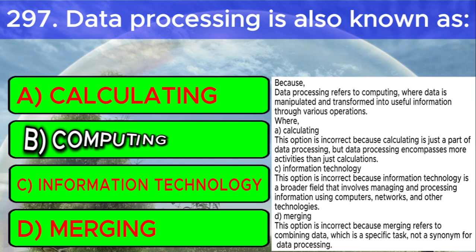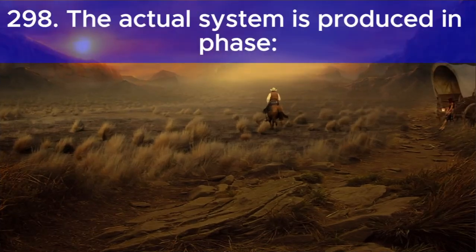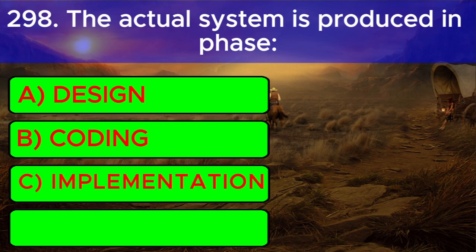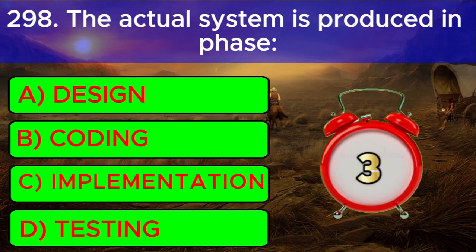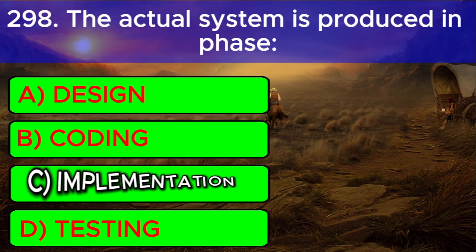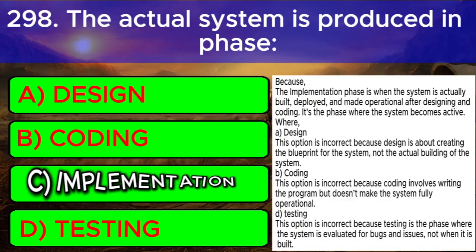Question number 9. The actual system is produced in phase: A. Design, B. Coding, C. Implementation, D. Testing. And the correct answer is C. Implementation. Because the implementation phase is when the system is actually built, deployed, and made operational after designing and coding. It's the phase where the system becomes active.